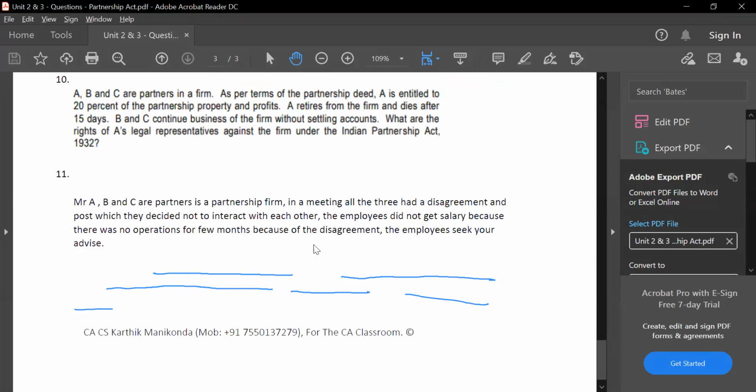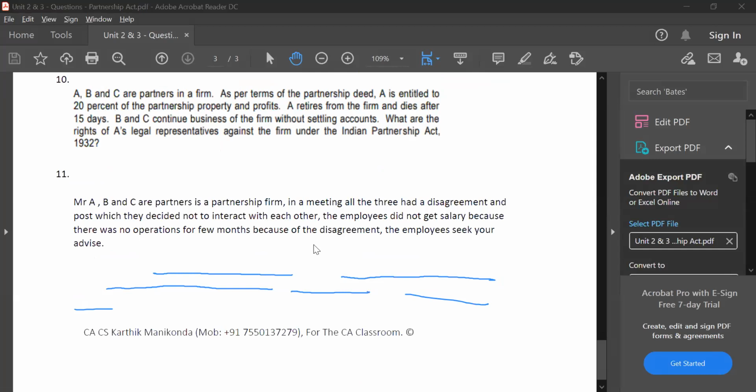Last question, guys. It is part of your syllabus. Don't think it's not there. Yeah, Soumya gave the answer. Darshita, oh, I missed your answer, sorry. So Darshita has given the answer that despite the disagreement, they should pay the salary. But what is the reason for that? Soumya has given the correct answer. Now Harini also has given the correct answer.